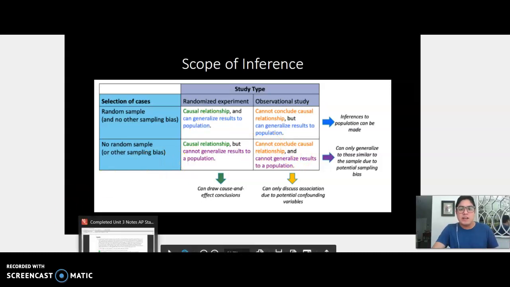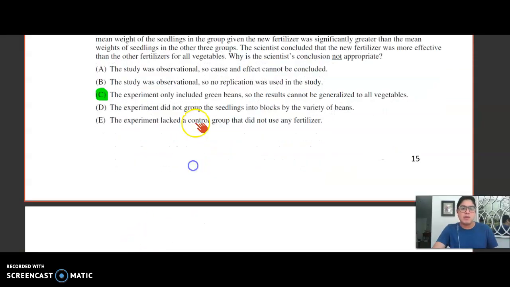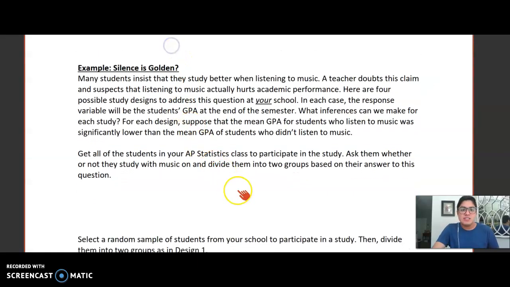But let's take one last look at some example problems here, just to get an idea. So many students insist that they study better when listening to music. A teacher doubts this claim as it suspects that listening to music actually hurts academic performance. Here are 4 possible study designs to address this question at your school. In each case, the response variable will be the student's GPA at the end of the semester. What inferences can we make for each study? For each design, suppose the mean GPA for students who listen to music was significantly lower than the mean GPA of students who did not listen to music.